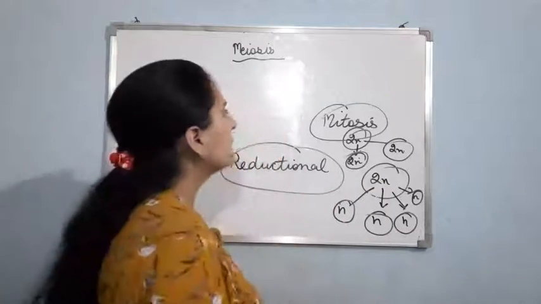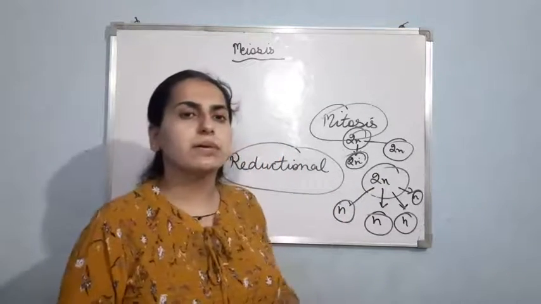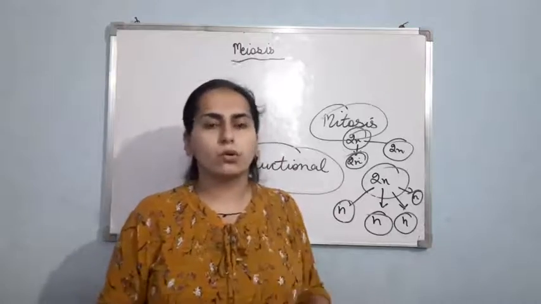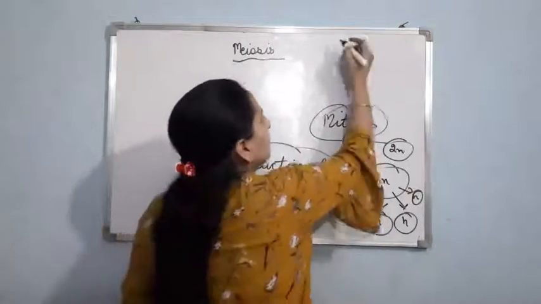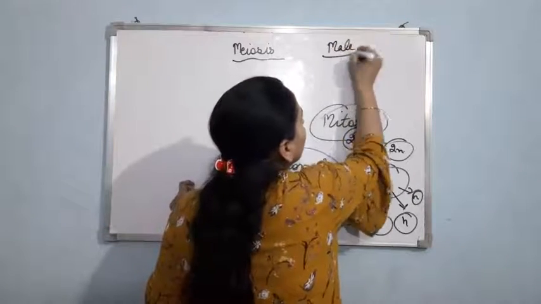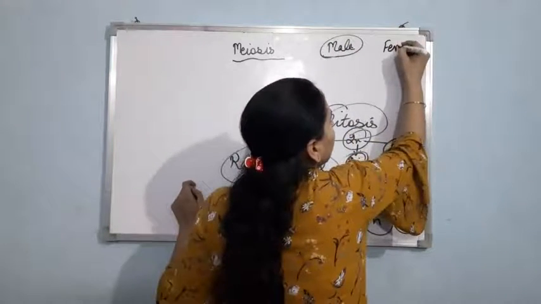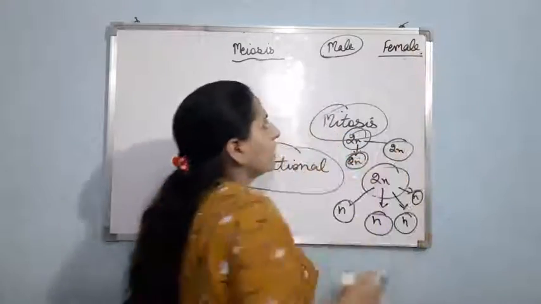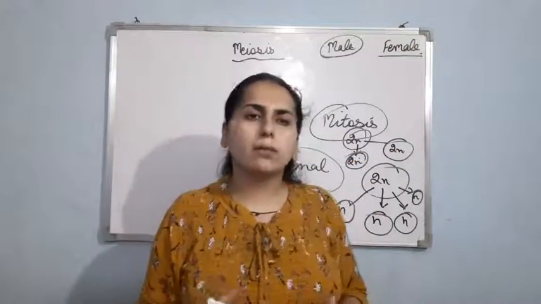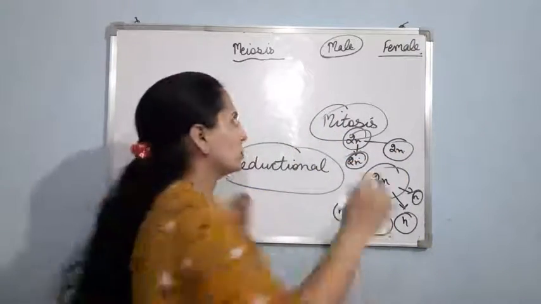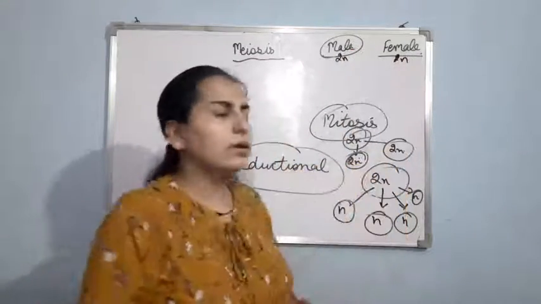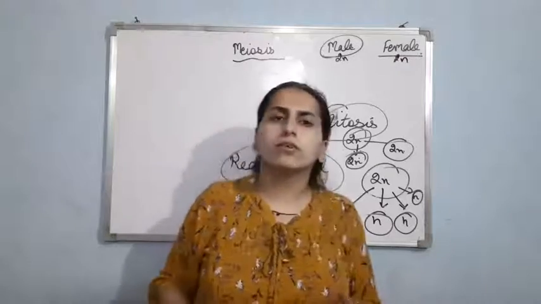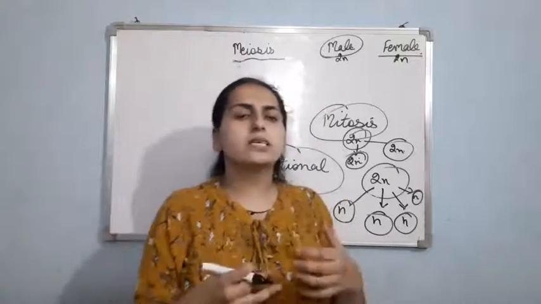Let me give you an example of reproduction. Basically sexual reproduction, as you know, involves 2 parents, one male and one female. Suppose here is the male parent and next is the female partner. If I talk about human beings only, we are diploid having 46 chromosomes. So let it be 2n. We are 2n.